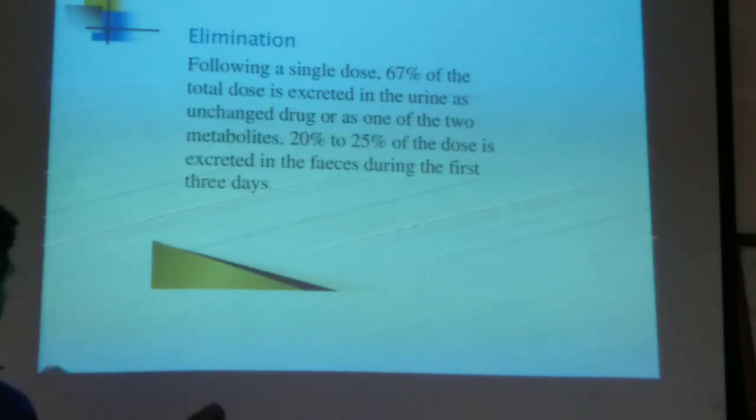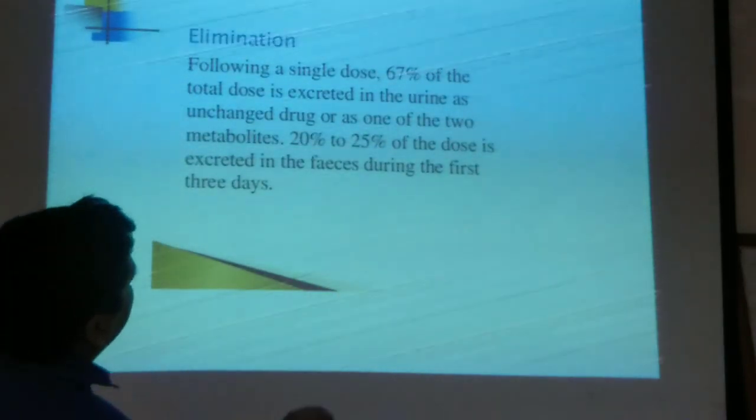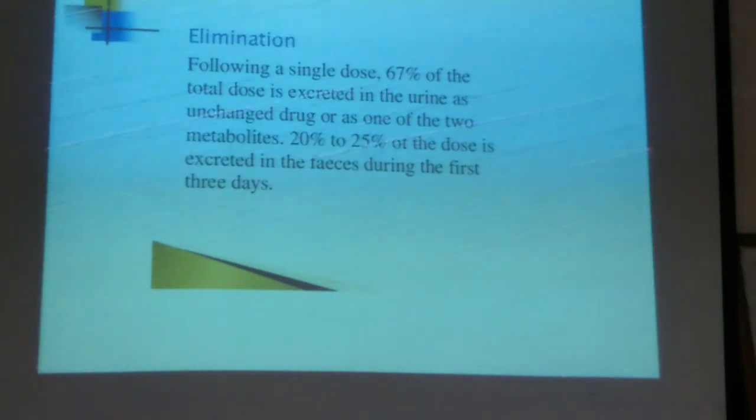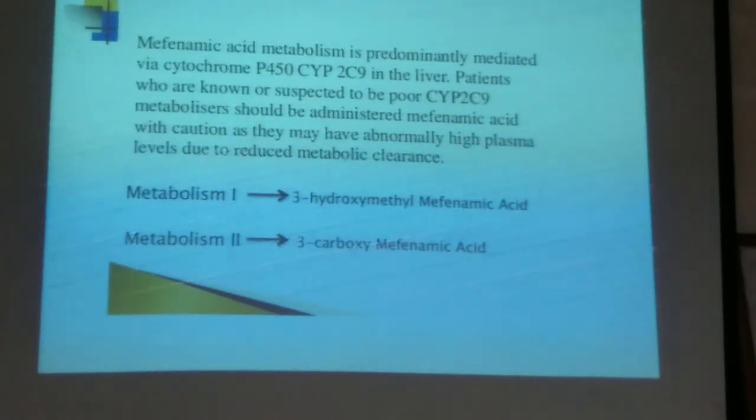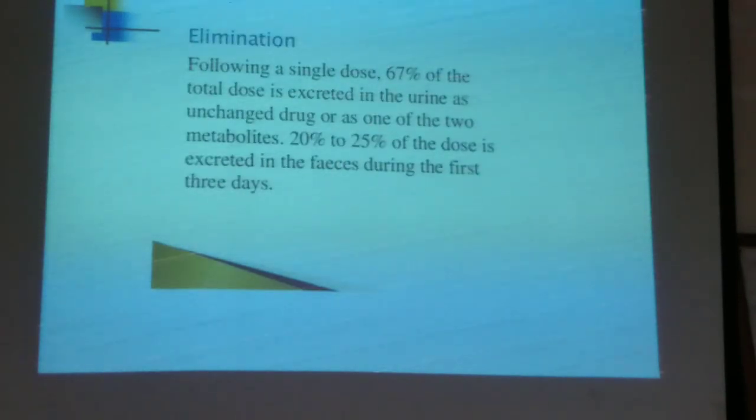Elimination. Following a single dose, 67% of the total dose is excreted in the urine as unchanged drug, as it is, or as one of the two metabolites which I previously told you: one is 3-hydroxymethyl mefenamic acid and the second one is 3-carboxy mefenamic acid. 20 to 25% of the dose is excreted in the feces during the first 3 days.